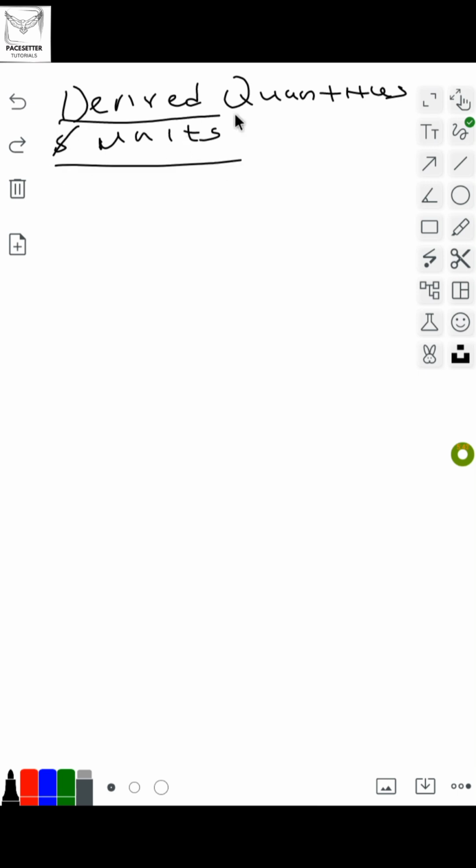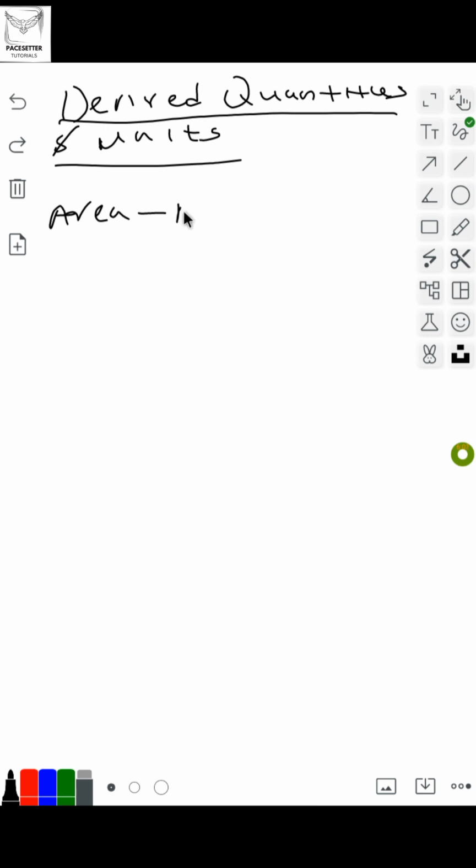So as we have fundamental quantity, we also have derived quantity and derived unit. And we have quite a good number of them. I will just give you a few. For example, area is a derived quantity.